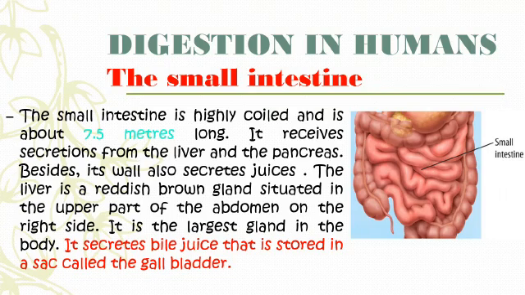The liver is a reddish-brown gland situated in the upper part of the abdomen on the right side and is the largest gland in the body. It secretes bile juice, and that is stored in the gallbladder.